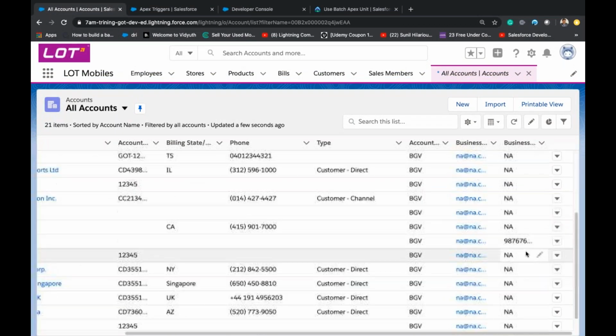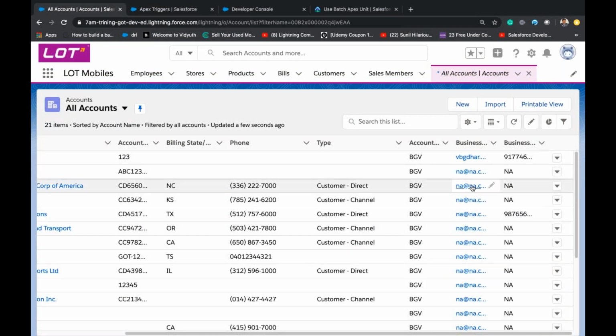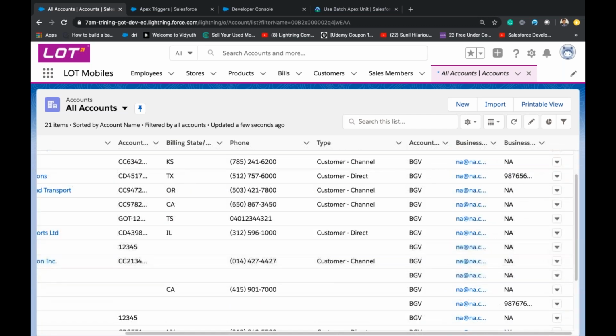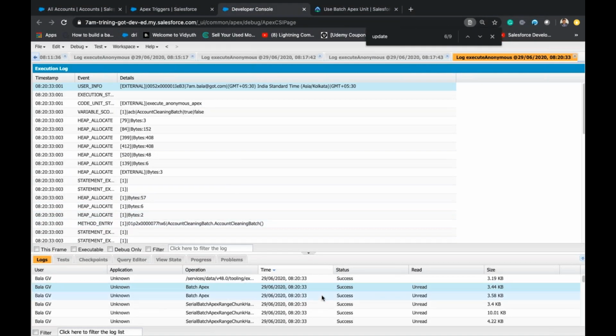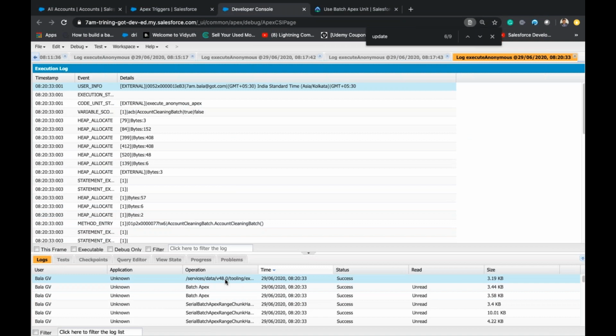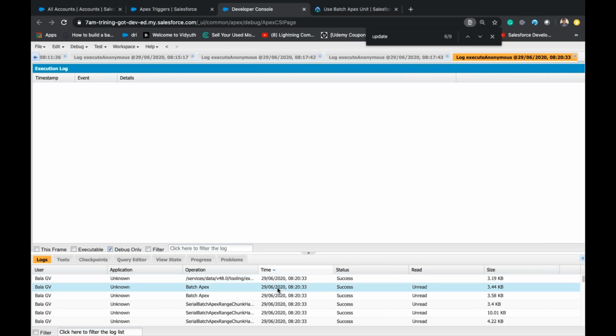So now everything is updated: NA at na.com and NA in the mobile. In the end, you should see a debug printed here.